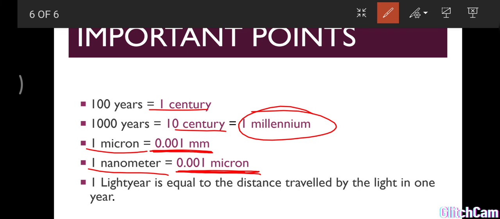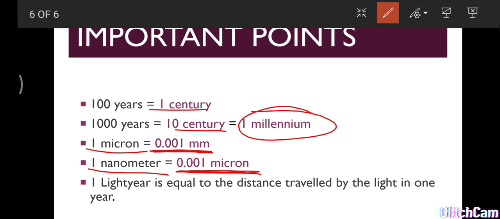This is for submultiples even smaller than millimeter. Like that, if you want to measure the distance between two celestial bodies, like the distance between the earth and sun or between the earth and moon, then we are not able to use kilometer or hectometer. So instead we use the light year. What is a light year? The distance traveled by light in 1 year is called a light year.